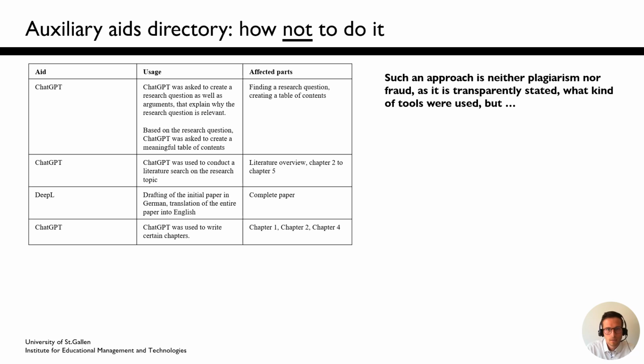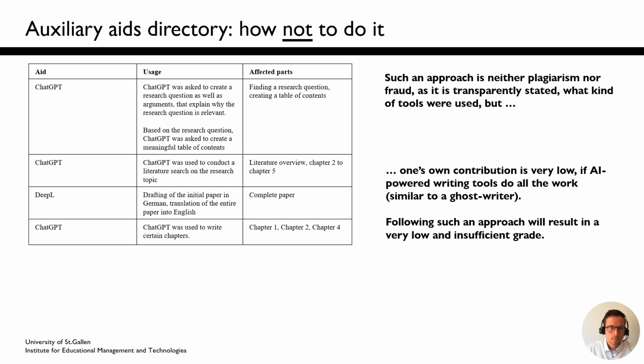Even though in this case here, it is neither plagiarism nor fraud, as it is transparently stated what kind of tools were used, the problem is that the individual contribution of this person is very low if AI-powered writing tools do all the work. Similar to using a ghostwriter, an AI-powered writing tool has done most of the work. So it doesn't matter if your final text looks kind of okay. In such a case, your individual contribution is still very low, and this will most likely result in a very low and insufficient grade.